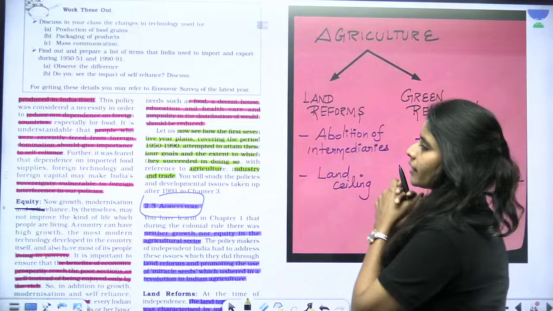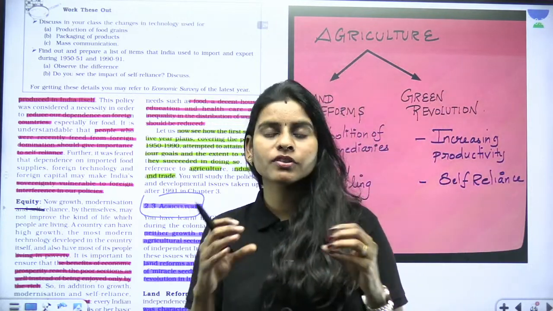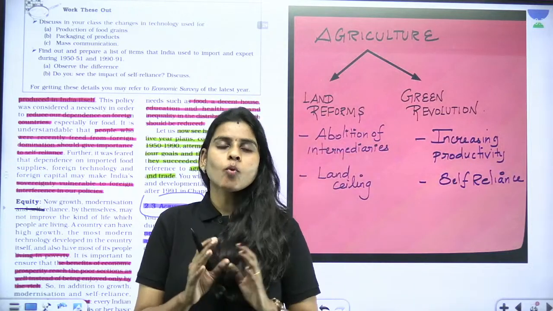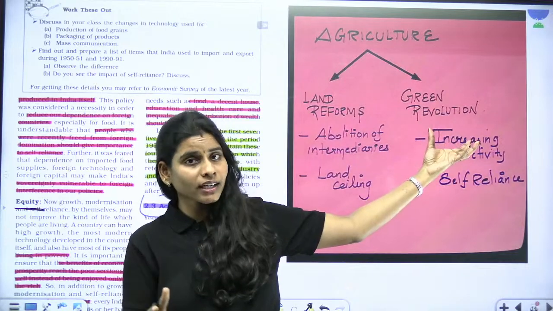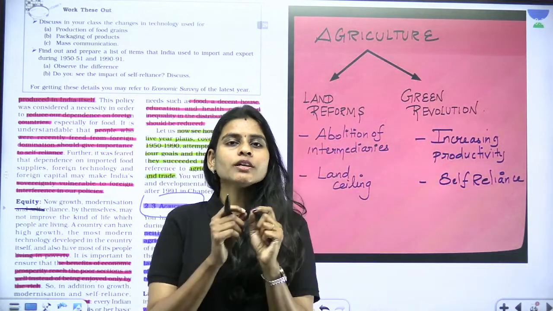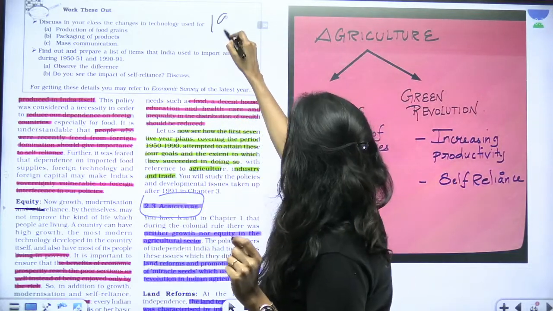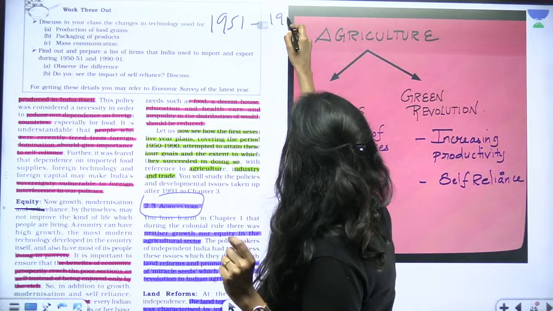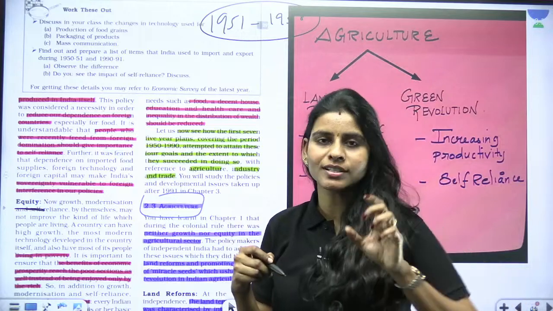So starting with agriculture. As I already told you, we had problems with respect to food production. So what we did was, we came up with two important things after independence, that is land reforms and the green revolution. During the first 5-year plan period, that is 1951 to 1955, we gave so much importance or focus to the agricultural sector only.